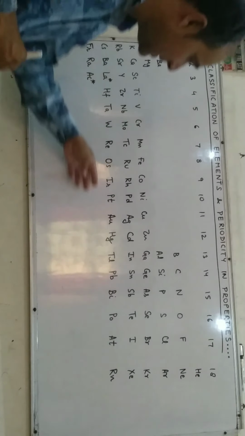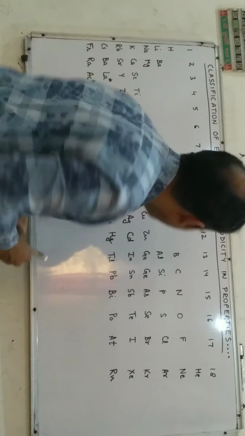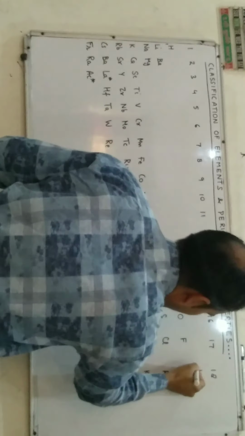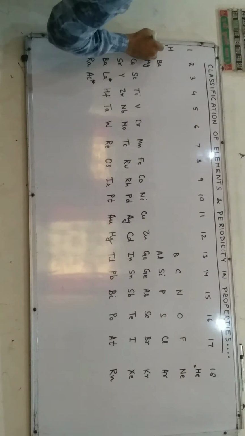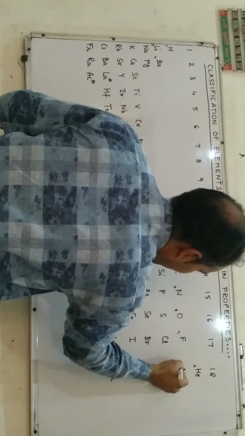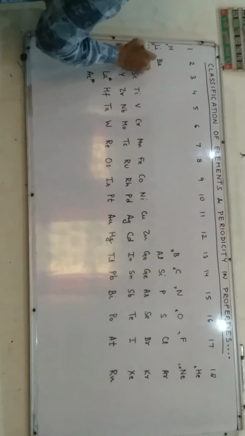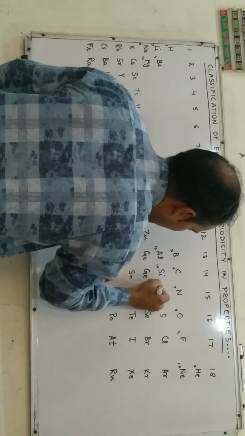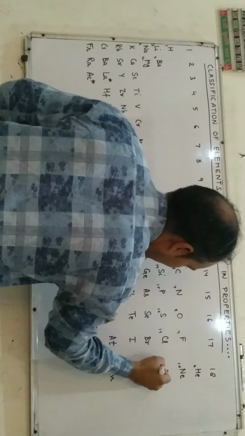Here some spaces are left vacant. Now let us write down the atomic numbers of these elements. It's 1, 2, 3, 4, 5, 6, 7, 8, 9, 10. Thereafter 11, 12, 13, 14, 15, 16, 17, 18.